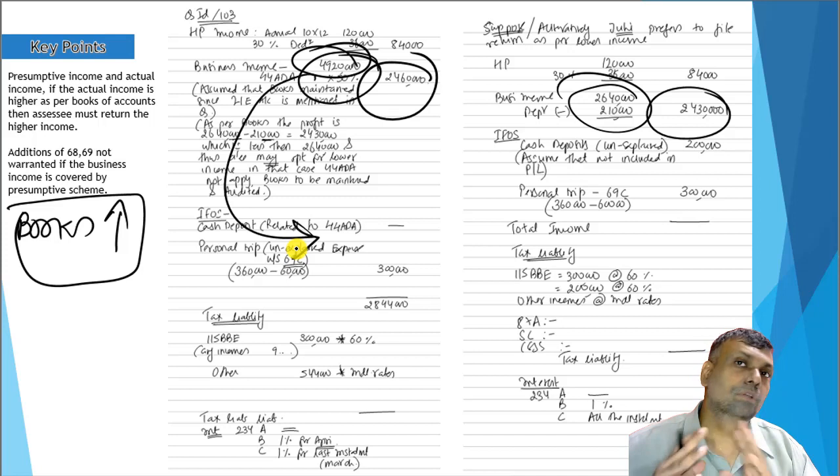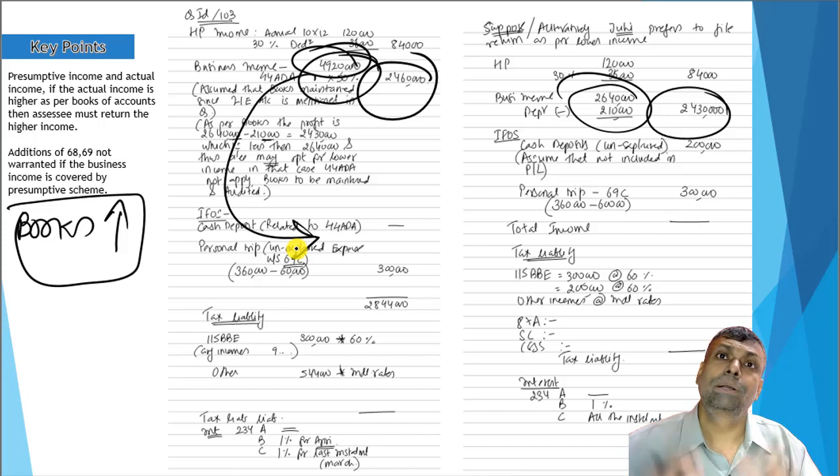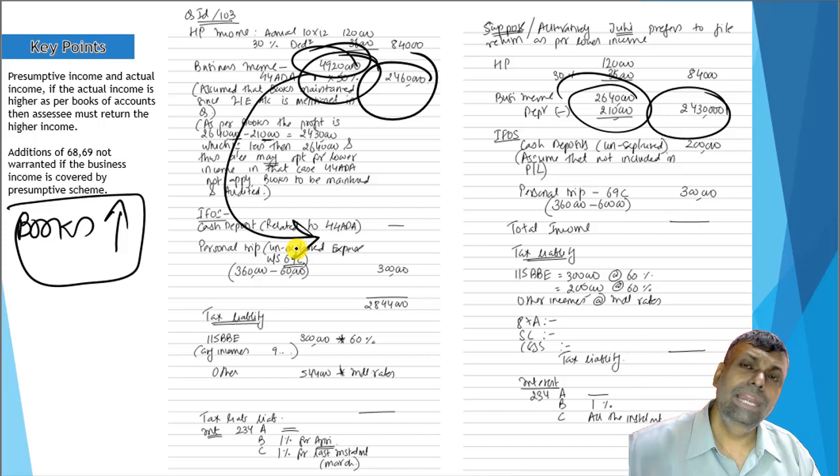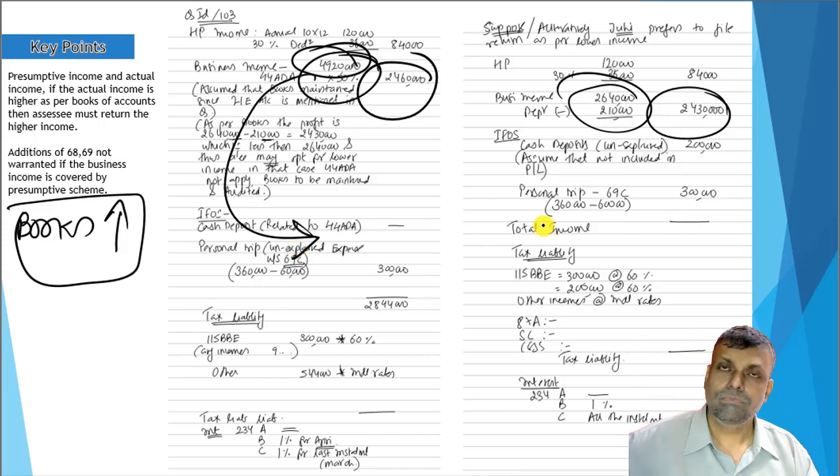So, two points with respect to the presumptive income. If the books are maintained and if your actual books are showing higher profits, then follow the higher profits if you want to follow the scheme. And the second thing is the assessing officer should not ask section 68, 69 related questions with respect to those business transactions which are already covered by section 44AD, 44ADA, etc., the presumptive schemes under the business income chapter.